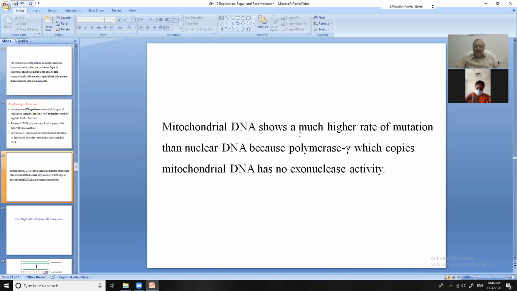Mitochondrial DNA shows a much higher rate of mutation than nuclear DNA because polymerase gamma, which copies mitochondrial DNA, has no exonuclease activity. Right? There is only one enzyme, polymerase gamma, in the mitochondria, and since it does not do any proofreading, you will find a much higher rate of mutation in the mitochondria.